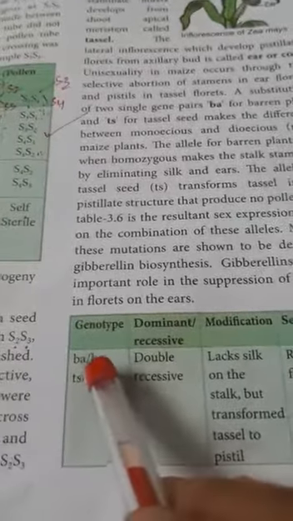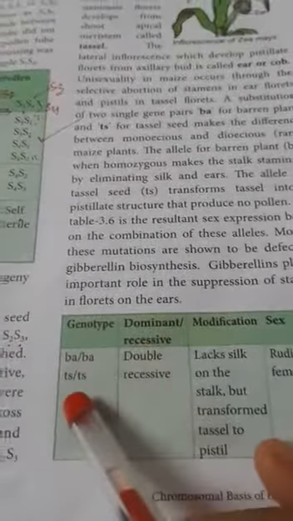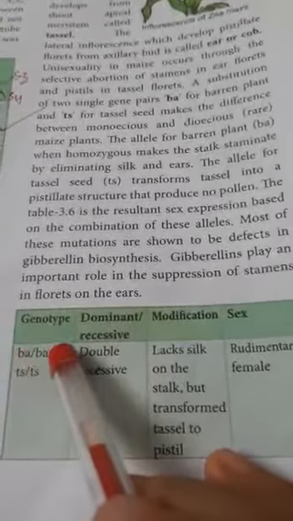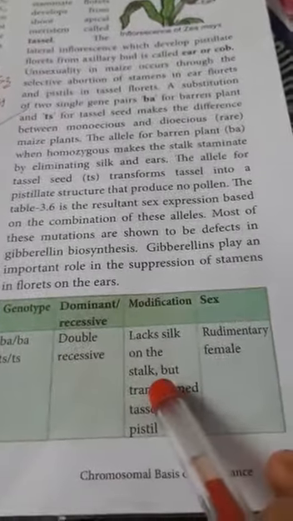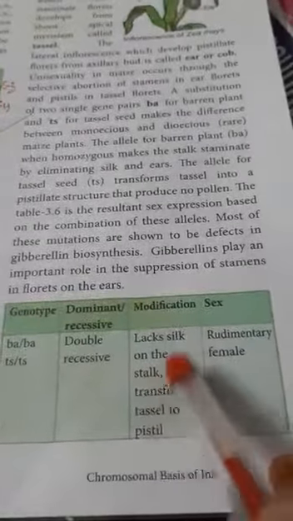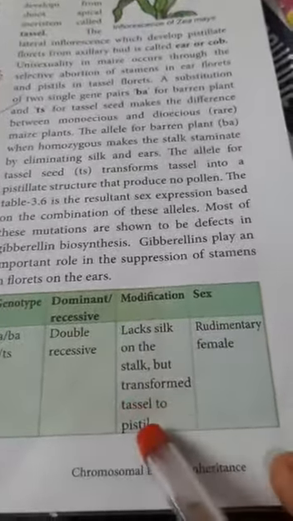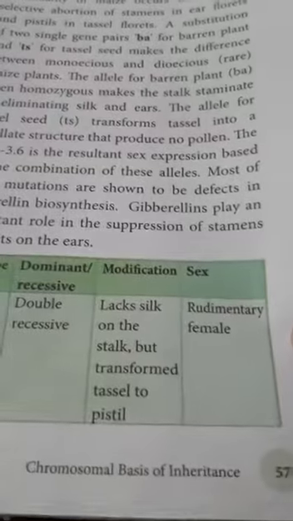Whenever the superscript plus is not there, it means these are the recessive form. When both genes BA and TS are recessive, that means both characters are recessive, that is double recessive. It lacks silk on the stalk but transforms the tassel into pistil. At that time the tassel is transformed into pistil, which means the rudimentary tassel is female. At that time the sex will be female. Rudimentary means a sterile female, but female flowers will be there.